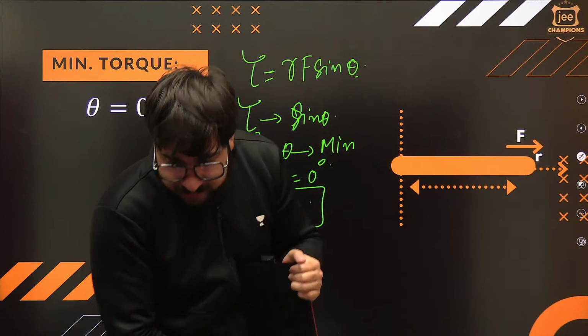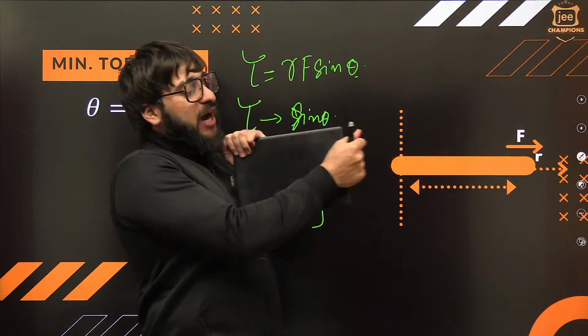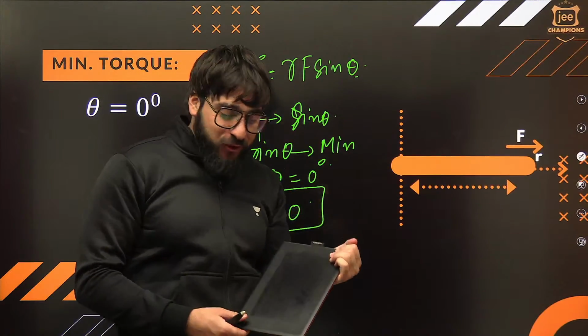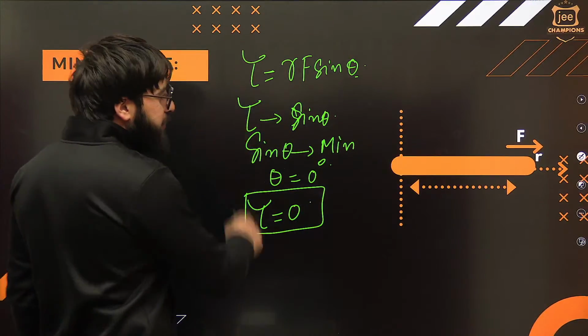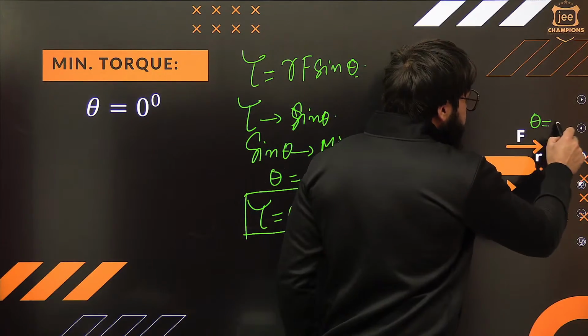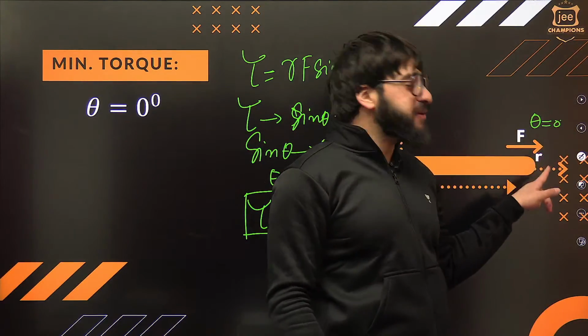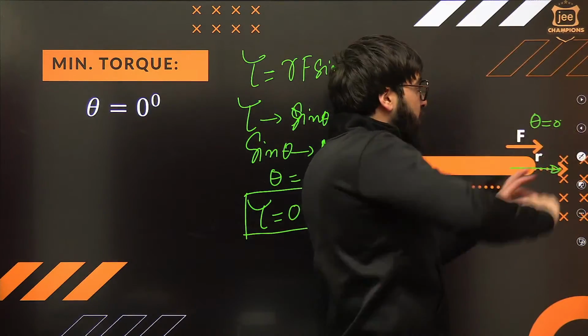You're pulling this body in the outward direction. In that case, there will be no torque exactly. That's why in this case, torque will be minimum. Torque will be exactly 0 because theta over here is 0 degrees. Theta is the angle between R and F. In this case, R is in the outward direction and force is also in the outward direction.